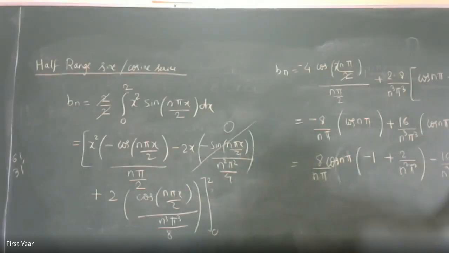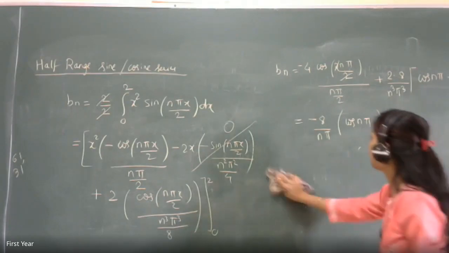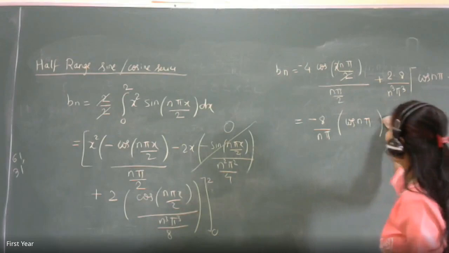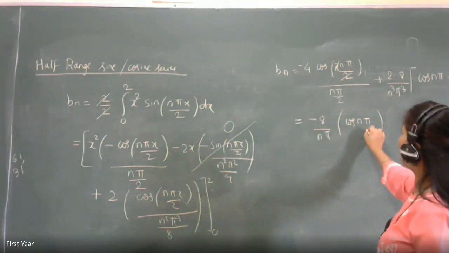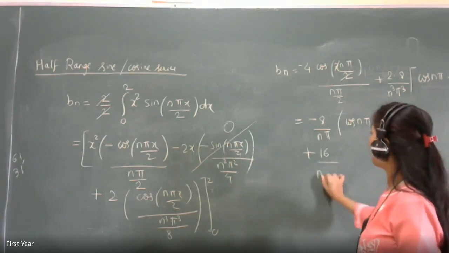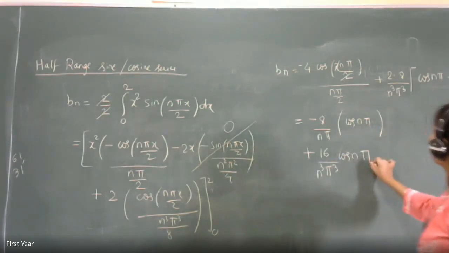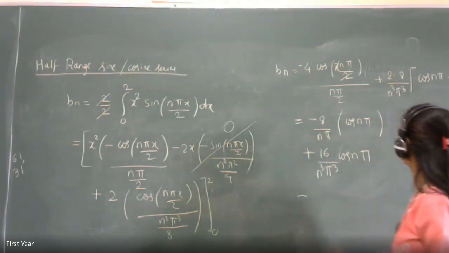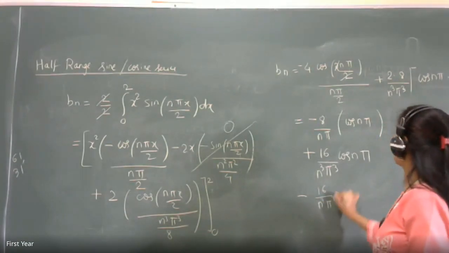Ma'am, that extreme right side is not visible. Okay, so I'll write it down. So minus 8 upon n pi cos n pi, this is clear. Then plus 16 upon n cube pi cube cos of n pi, and minus 16 upon n cube pi cube, cos of 0 is 1.